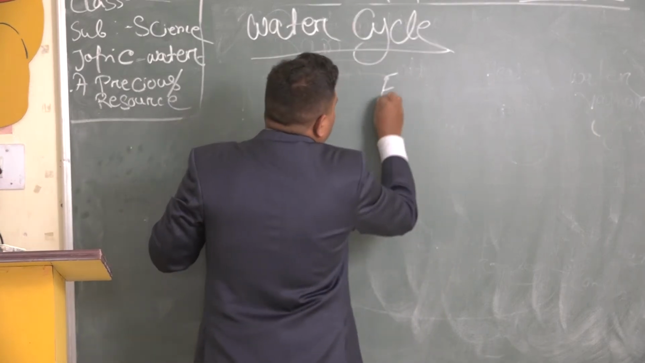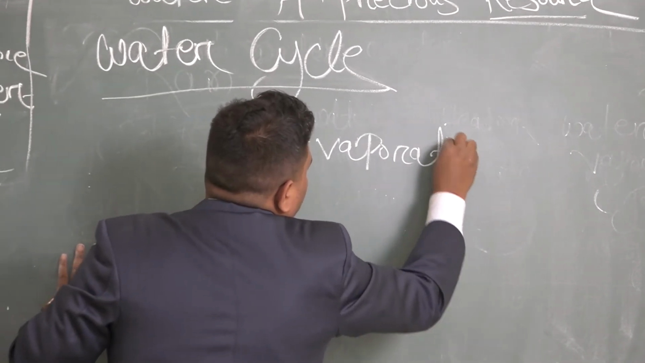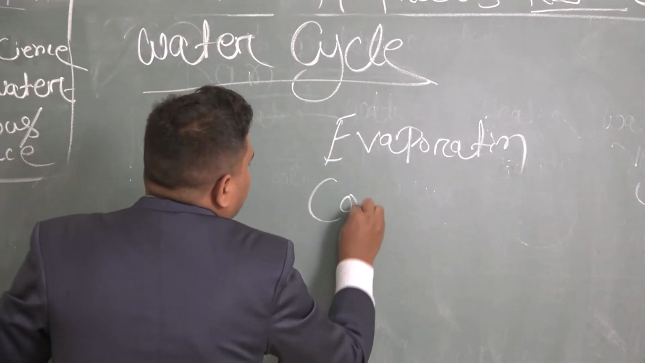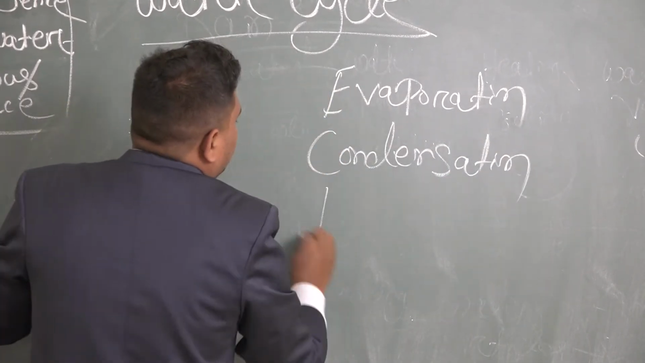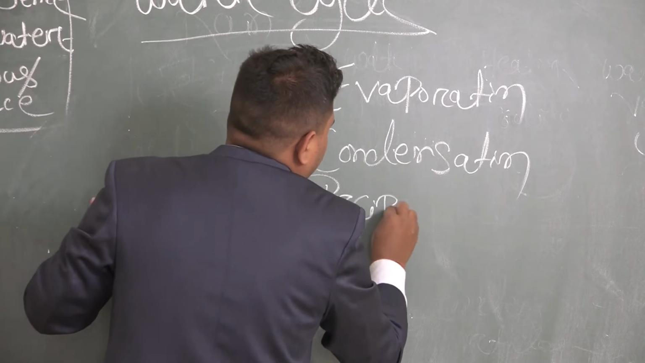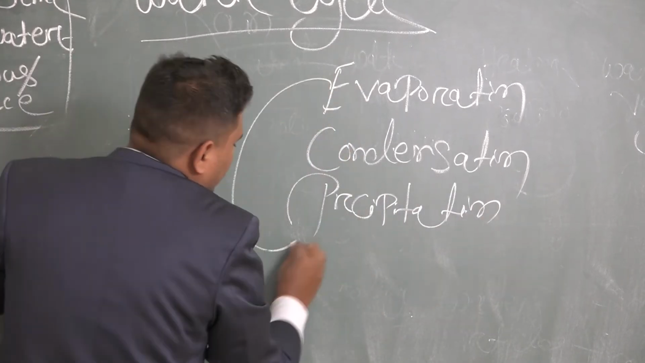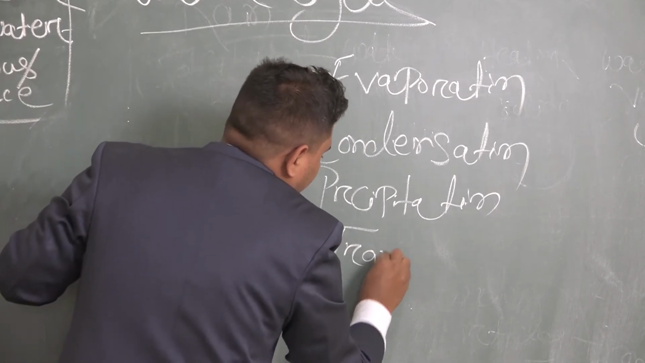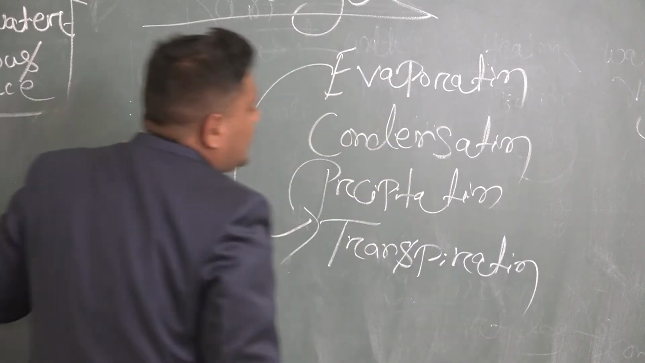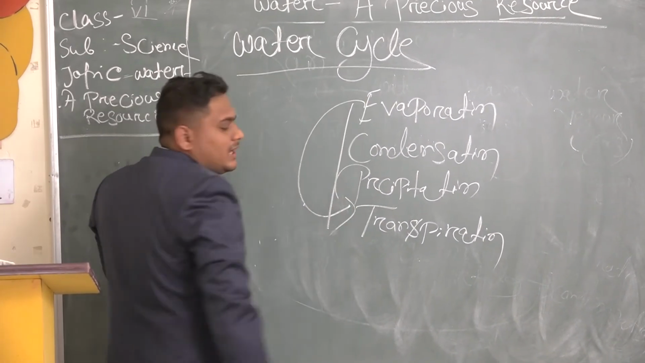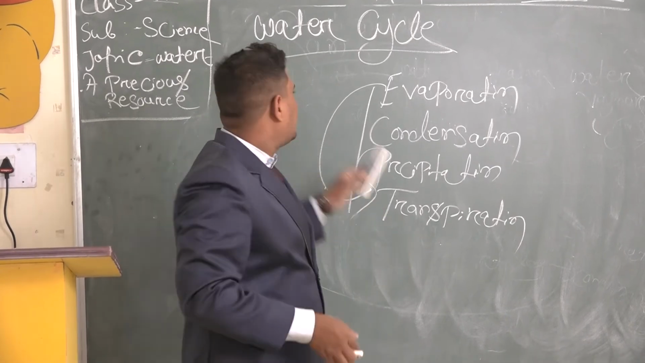First one is evaporation. Second one is condensation. Third one is precipitation. And fourth one, which is the same as evaporation, is transpiration. So these are the main processes involved in the water cycle. Yes or no? So let's understand what the water cycle is.